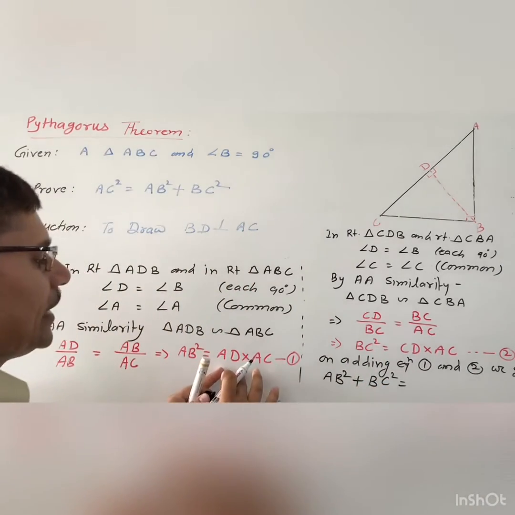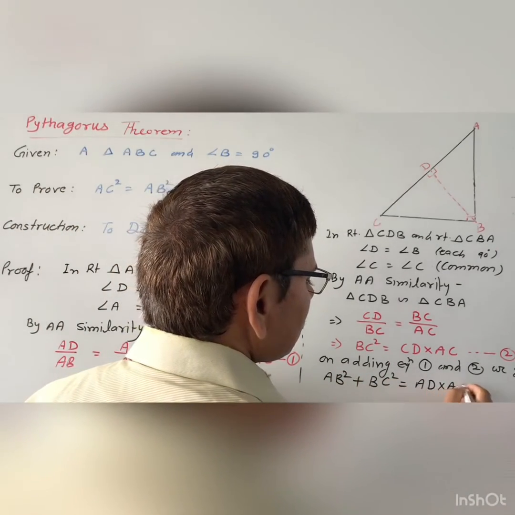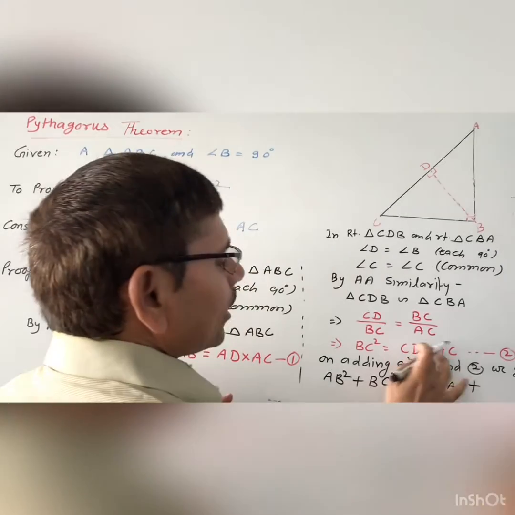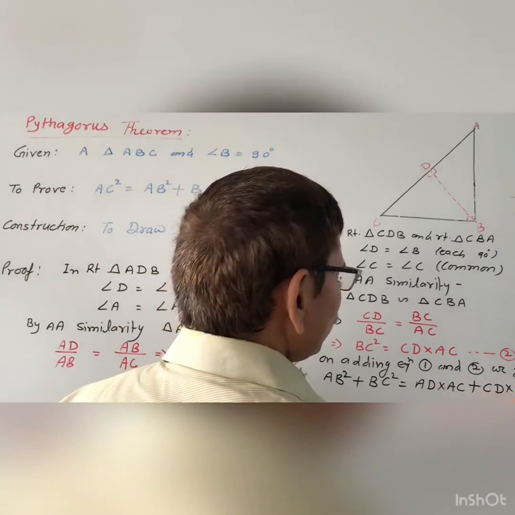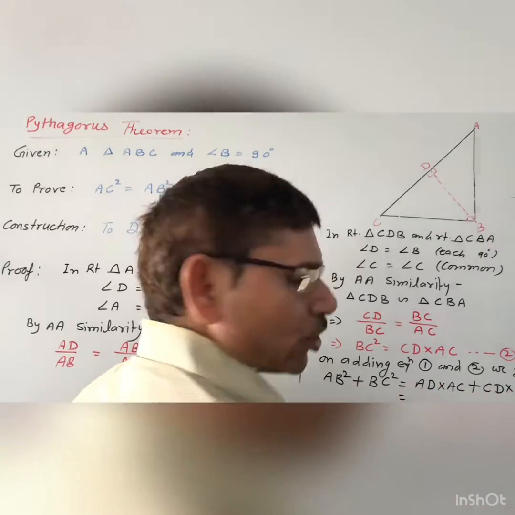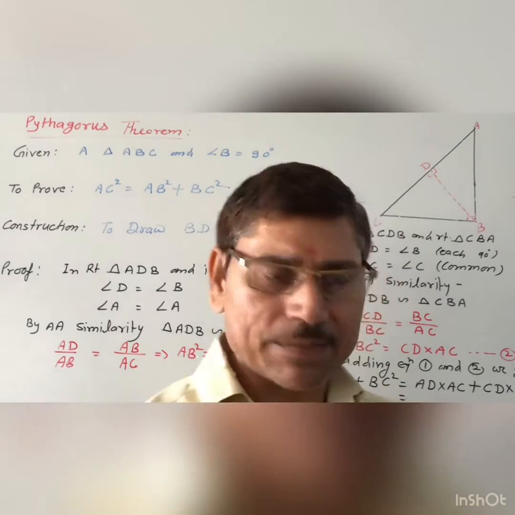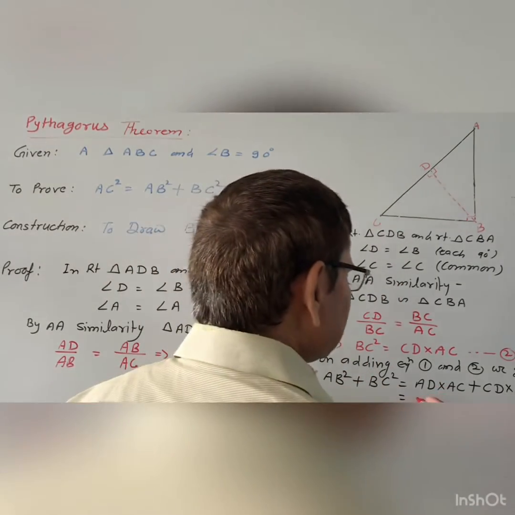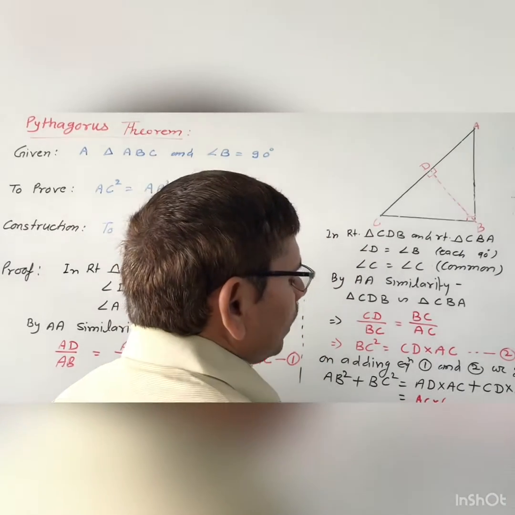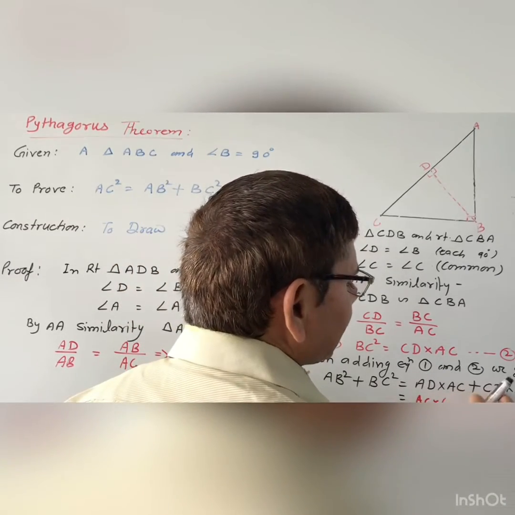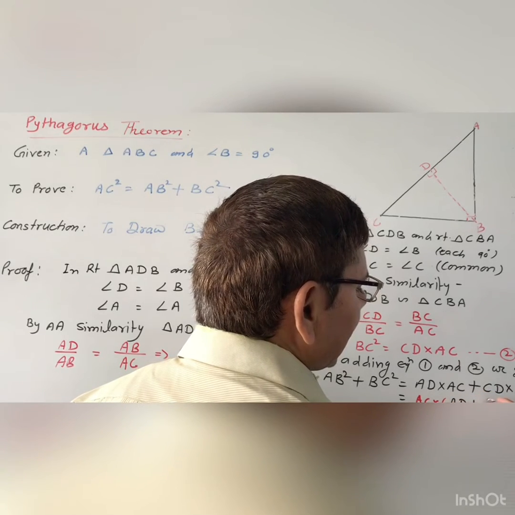After that the right side is AD into AC, plus the right side of the second equation is CD into AC. So you can take AC as common, because AC is present in both terms. So you will write AC as common. Then you get AD plus CD.